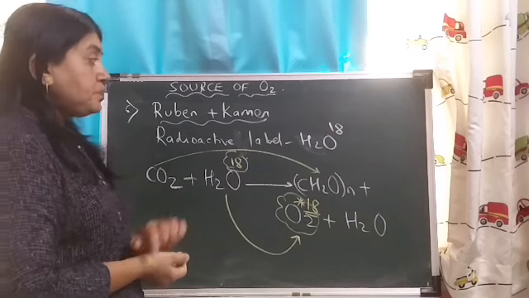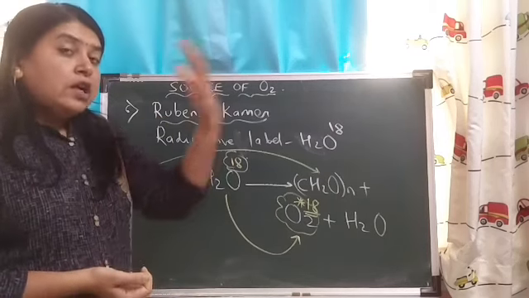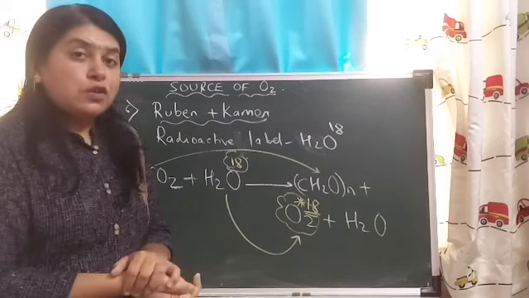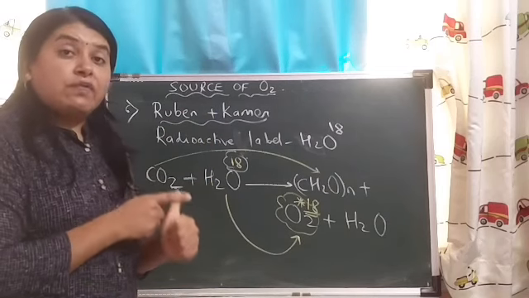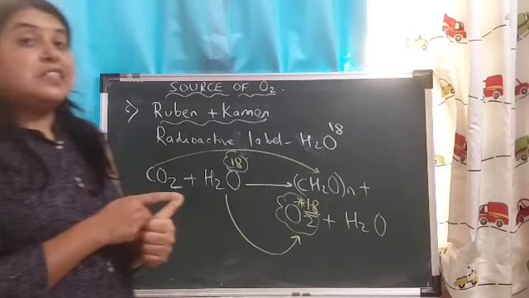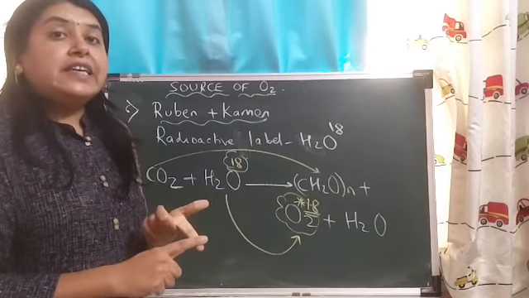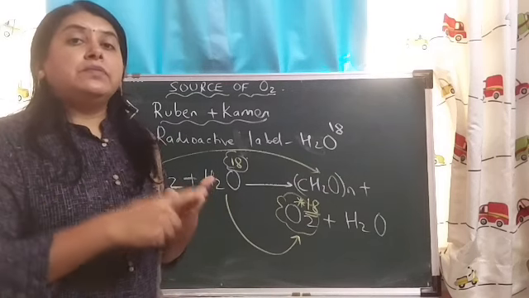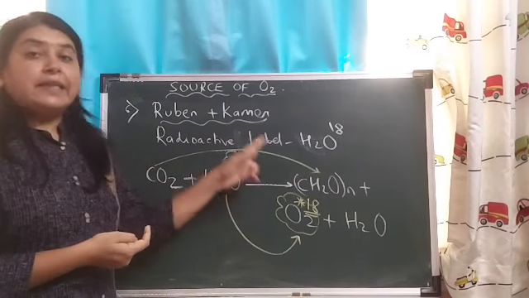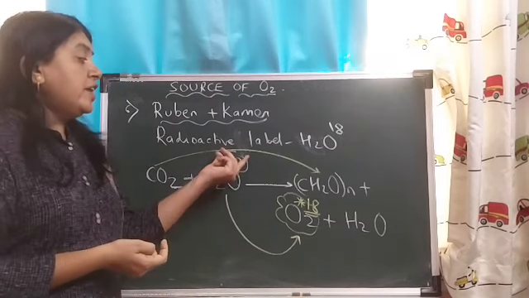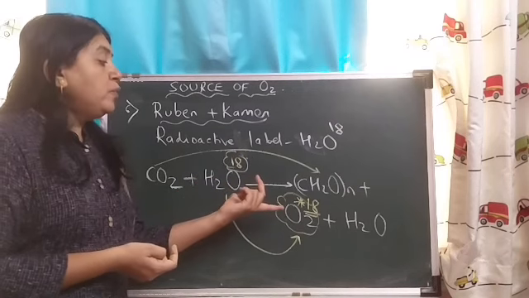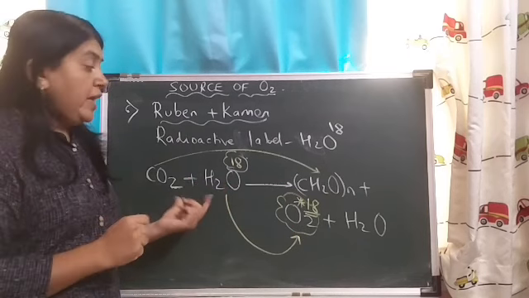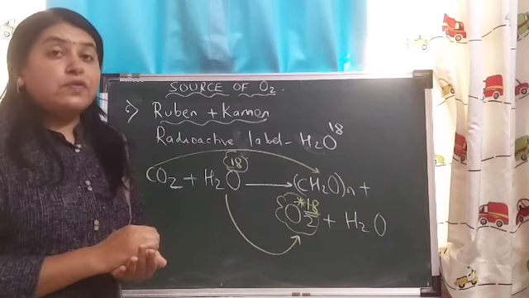Okay, so six scientists we have done up till now. Three scientists who proved different things, and three scientists who proved the source of oxygen. Which were the three scientists? First was Van Niel, who carried out experiments on purple sulfur and green sulfur bacteria. Second was Robert Hill, who used spinach chloroplast and no CO2 medium. And third was Ruben and Kamen, who radioactively labeled oxygen from water and proved that the source of oxygen was water and not carbon dioxide. Okay, am I clear with this? So this was about the history of scientists.